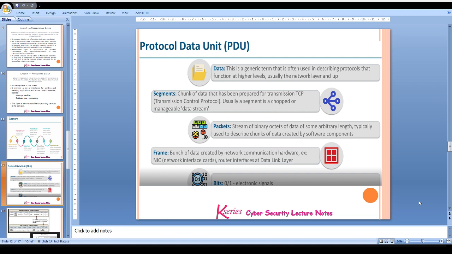Here, a stream of binary octets of data of some arbitrary length, typically used to describe chunks of data created by software components. Then comes the segmentation. Here, the chunk of data that has been prepared for transmission control protocol, usually a segment, is a chopped or manageable data stream. Now comes our exact data, which is a generic term.